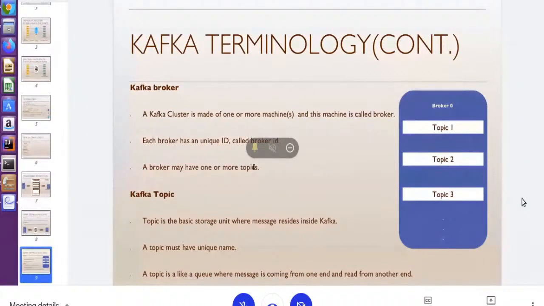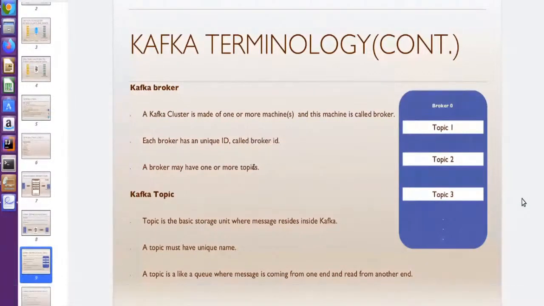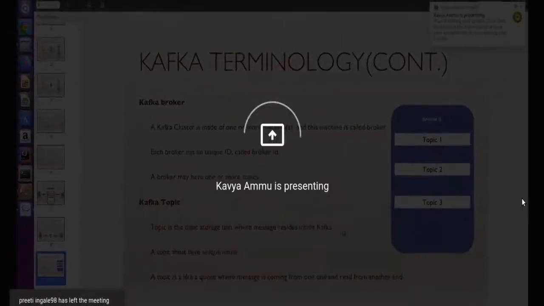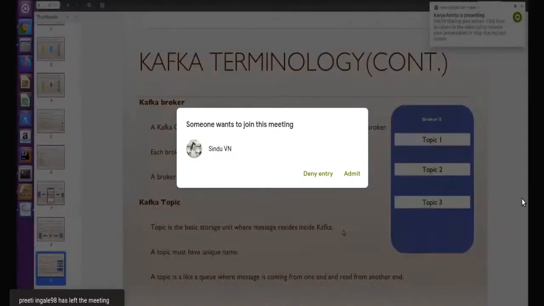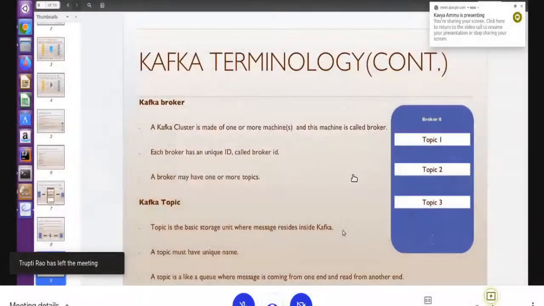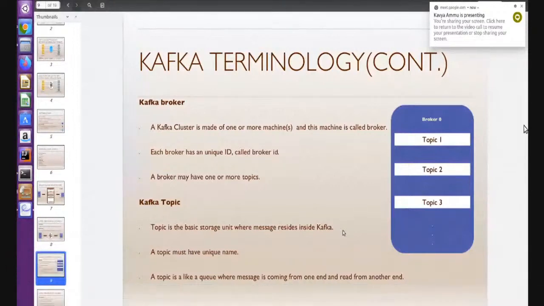So first we have to create the topic, right? Brokers can have one, zero, or many topics. A topic is the basic storage unit where messages reside inside Kafka. If you want to store data, we definitely need to create a topic. Every topic has a unique name, like a table in any RDBMS. Just like in Oracle, to store data we create a table with a unique name. Similarly, we have to create the topic with a unique name.